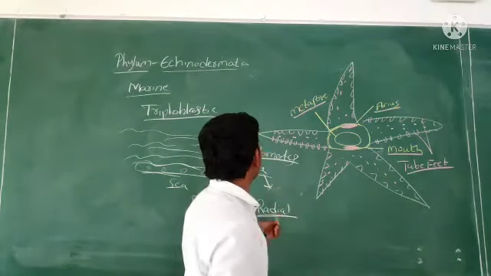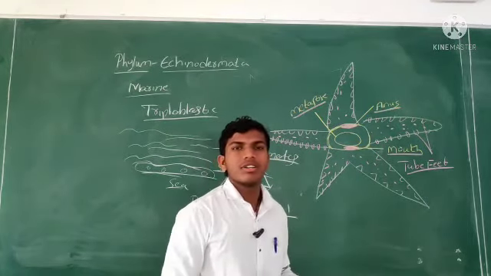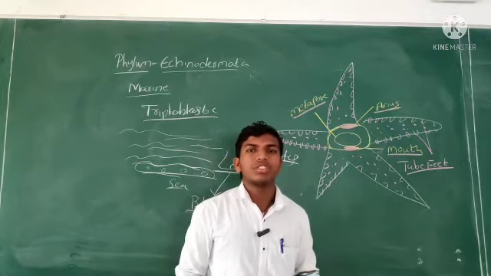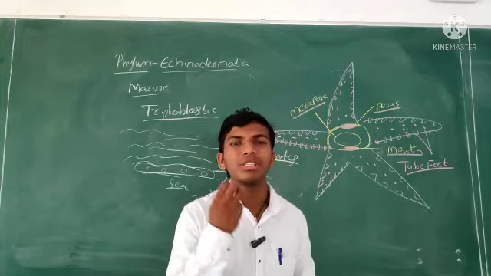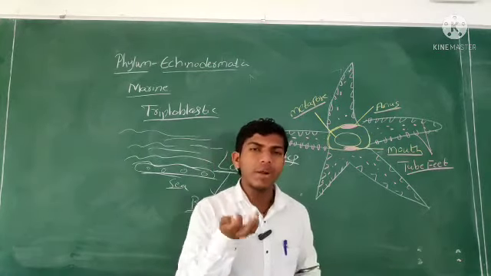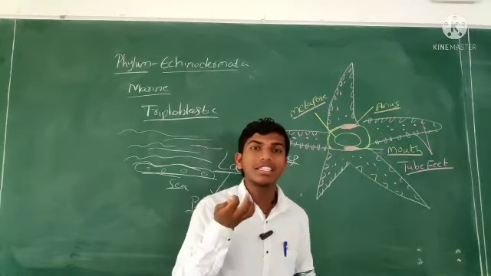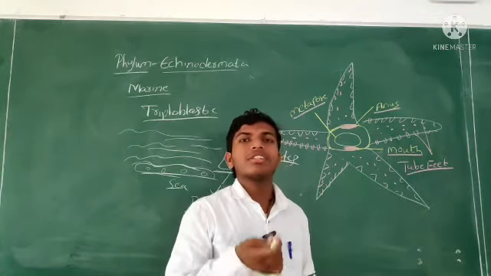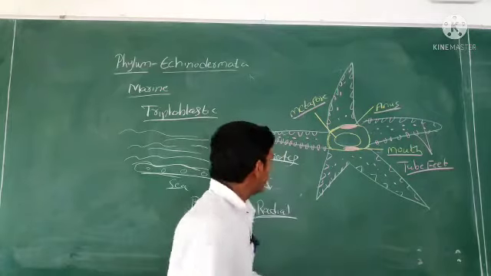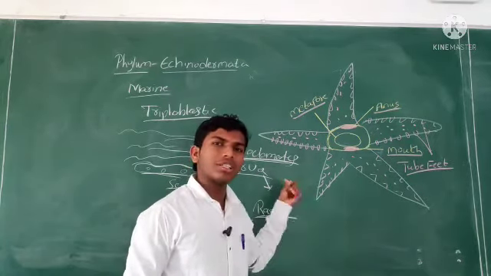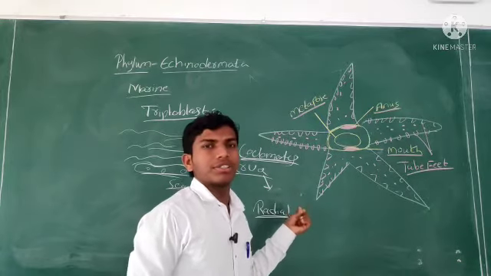That's why they are coelomates. The coelom, the body cavity, is lined by the mesoderm. If the body cavity is lined by mesoderm, such organisms are called coelomates.